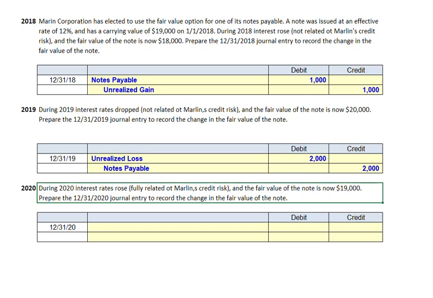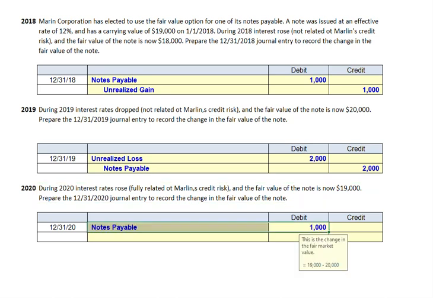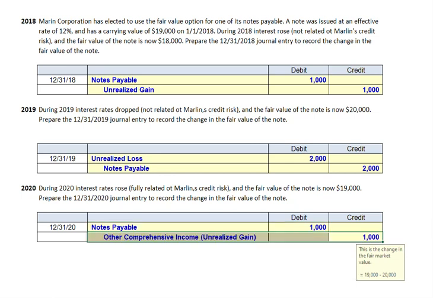In 2020, interest rates rose, fully related to Marlin's credit risk, and the fair value of the note is now $19,000, and we're asked to prepare the journal entry on 12/31/2020. Again, interest rates have risen, fair values go down, so we're going to decrease notes payable. But because this is solely related to changes in our credit risk, we will report the unrealized gain as part of other comprehensive income, not on our income statement, but rather directly in the equity section of our balance sheet.